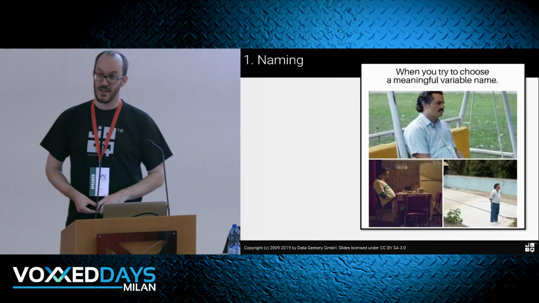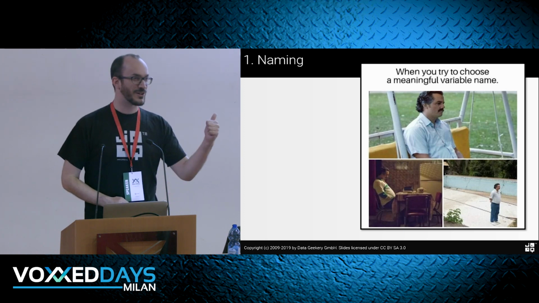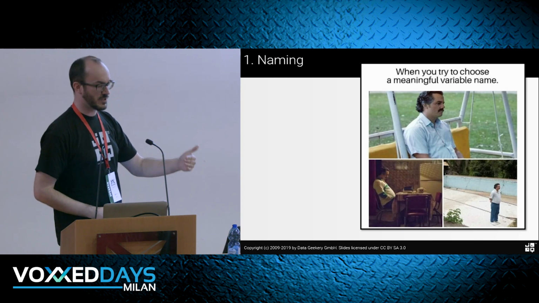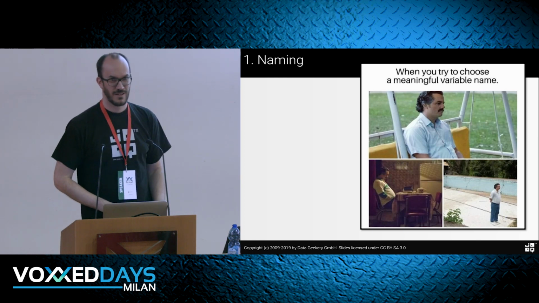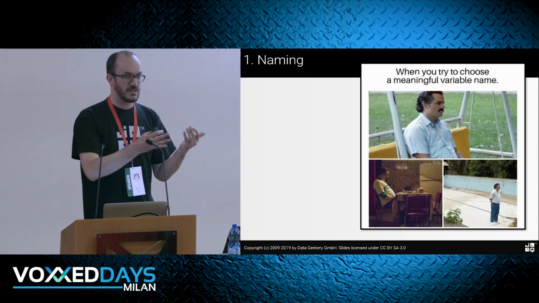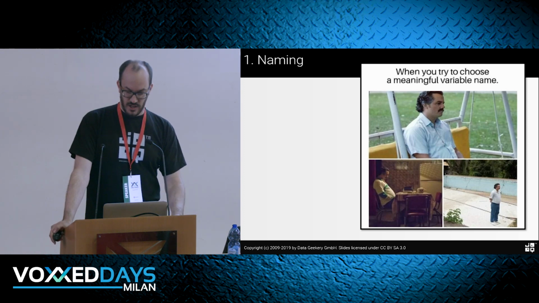For instance, all of us have felt like this before, right? And here I'm talking about local variables. Now imagine you have to find a name for an API method. Because the local variable, who cares? You can change it, right? Someone will change it anyway because they think my X, Y, Z is not good enough, or I like single letter names. And someone will change them. But in the API, it's really difficult.